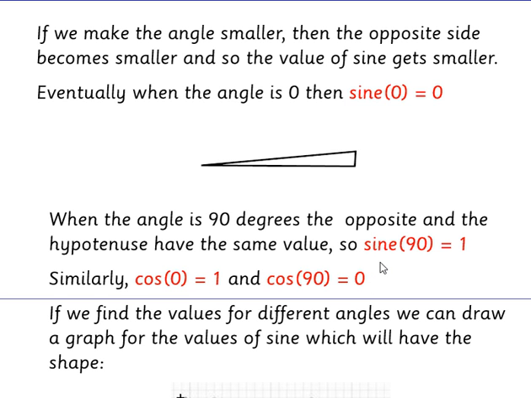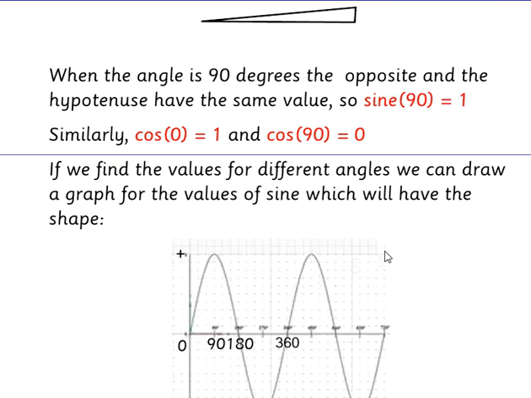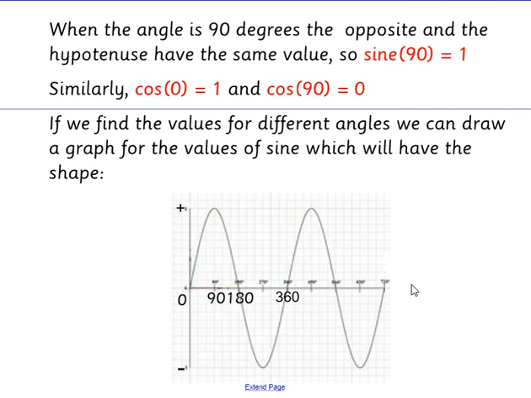We could find the value for different angles. We can draw a graph for the value of sine, which will have a shape something like this, in fact, exactly like this, starting at 0, going up to a maximum, down to a negative value, and back up to a maximum, and we get this sine wave. At 0 it's 0, at 90 it's 1, at 180 it's 0, at 360 it's 0.